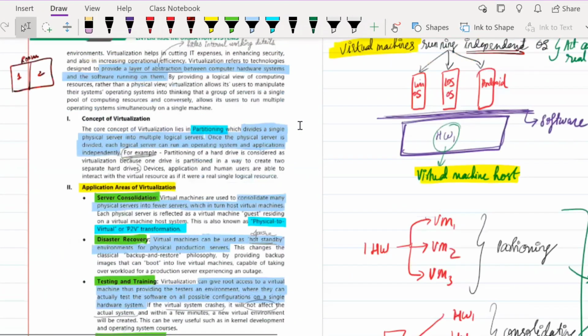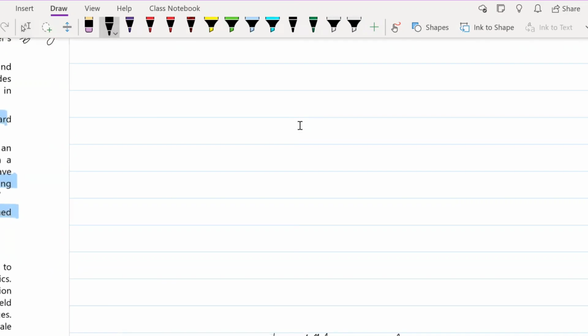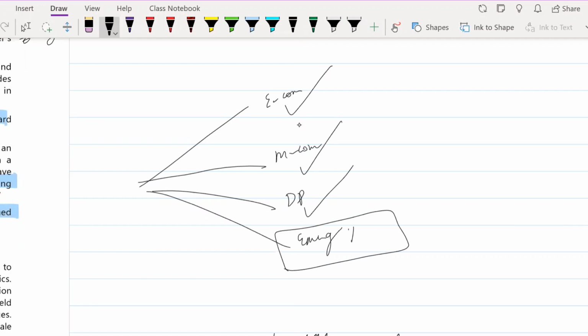Yes. So until now in this chapter, if I have to divide this chapter, I would divide it into 4 parts. One is e-commerce, then you have your m-commerce, your digital payments, and then your emerging technologies. We have already completed our e-commerce, m-commerce, and digital payments, and now we are going to start with our emerging